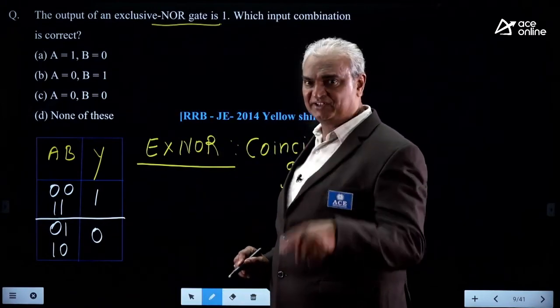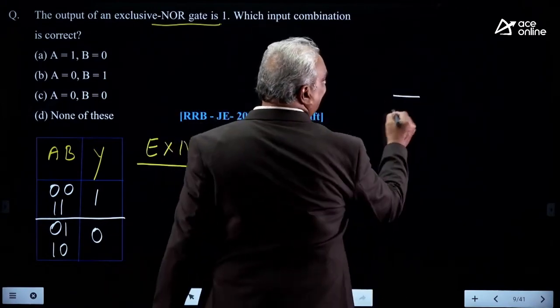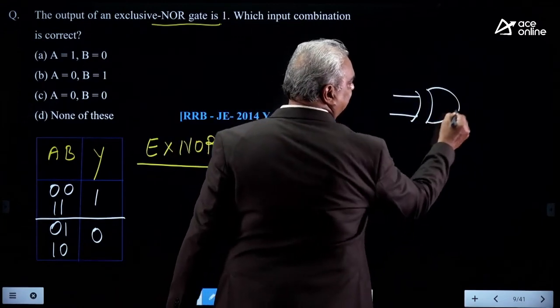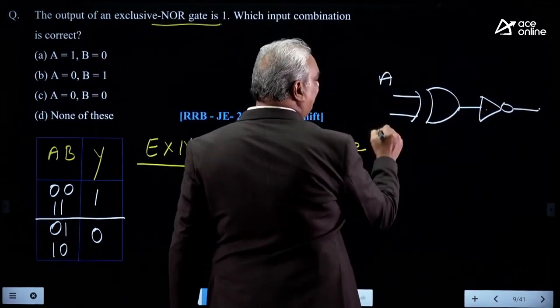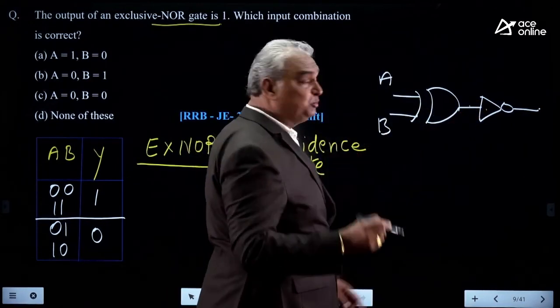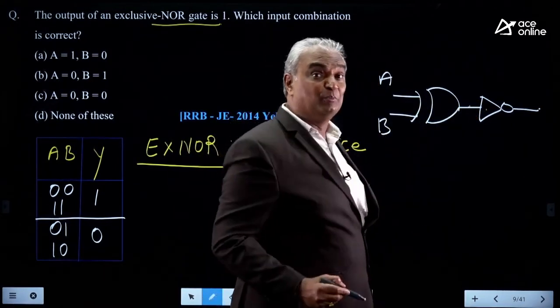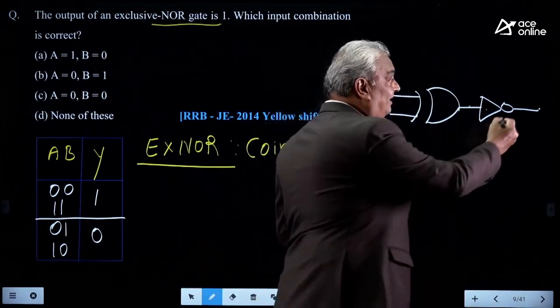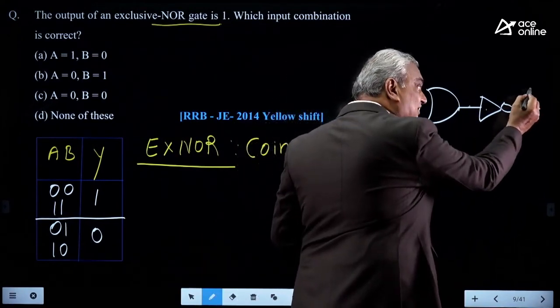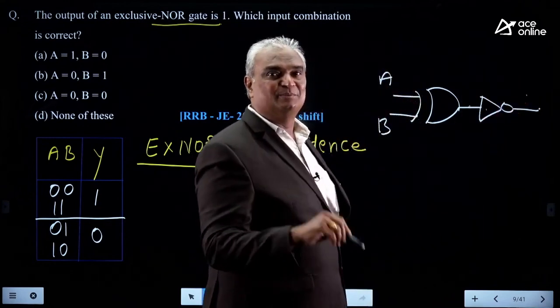Then the result is nothing but the XNOR gate. Now, let it be an XOR gate, and its output is complemented. Output of XOR gate is 1 when both inputs are different, meaning output of XNOR gate is 1 when both inputs are the same.